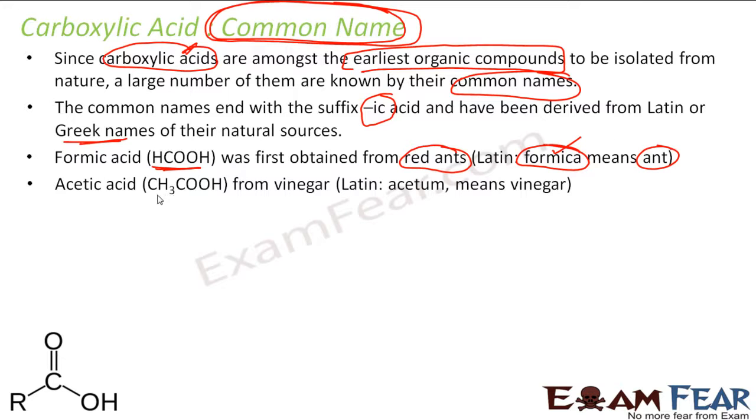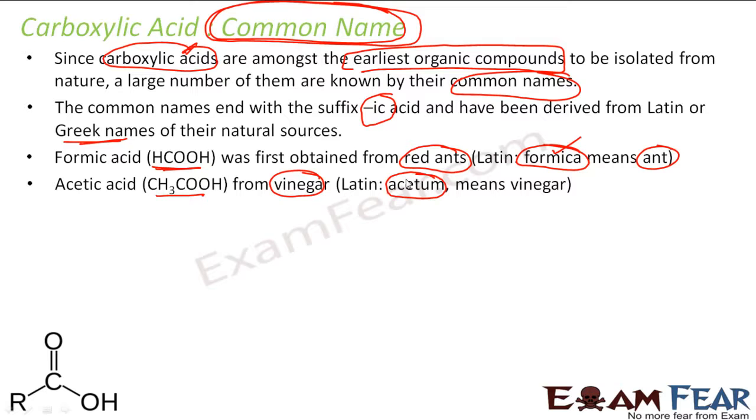Similarly, acetic acid, CH3COOH, is derived from vinegar. And vinegar in Latin is acetum. So it's called acetic acid, because acetum means vinegar in Latin, and it was first derived from vinegar.